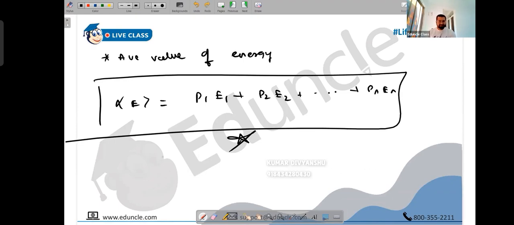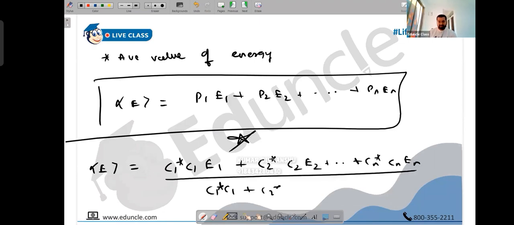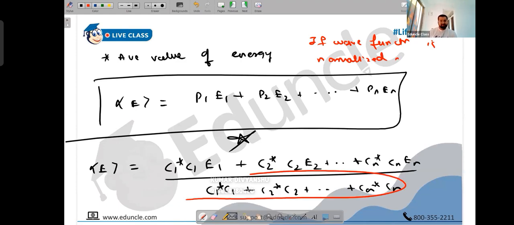So we will write the general formula here. The value of E will be C1 star C1 E1 plus C2 star C2 E2 plus Cn star Cn En, the whole upon C1 star C1 plus C2 star C2 plus Cn star Cn. This becomes our formula. But otherwise, if the wave function is normalized and the constants are real, which mostly you may have, then the denominator loses its significance. So we just have the numerator.